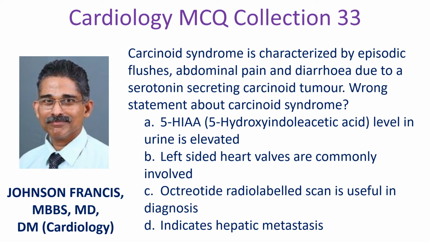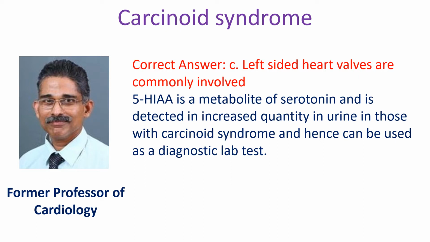Carcinoid syndrome is characterized by episodic flushes, abdominal pain, and diarrhea due to a serotonin secreting carcinoid tumor. Wrong statement about carcinoid syndrome. A. 5-hydroxy-indole acetic acid level in urine is elevated. B. Left-sided heart valves are commonly involved. C. Octreotide labeled scan is useful in diagnosis. D. Indicates hepatic metastasis. Correct answer C.